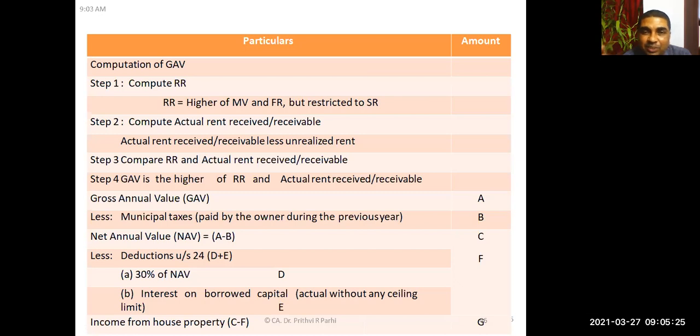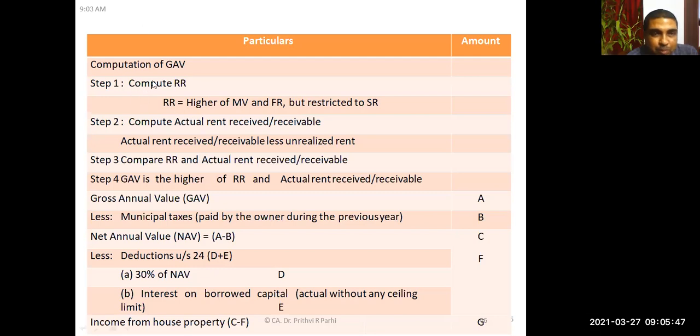The tenant must be given a notice and steps must have been taken to vacate the property. The tenant must not be occupying any other property of the landlord. And the tenancy agreement should be bona fide. If these conditions are met, then deduction for unrealized rent is also possible.